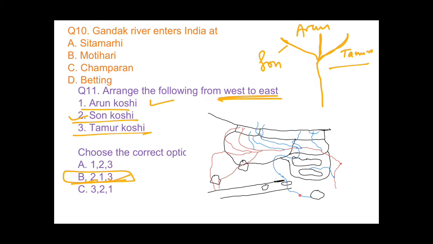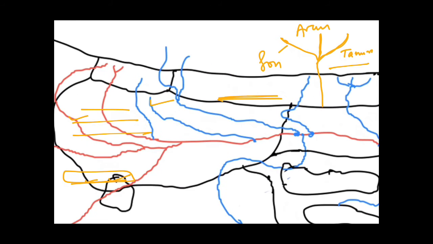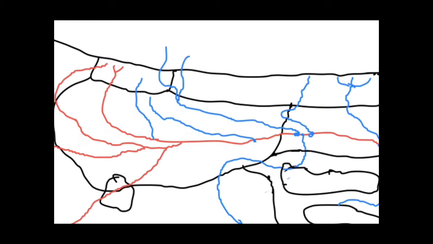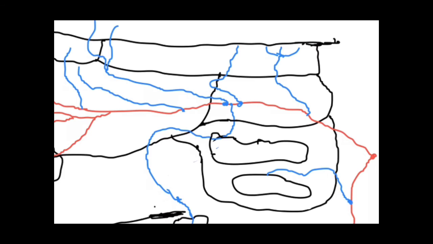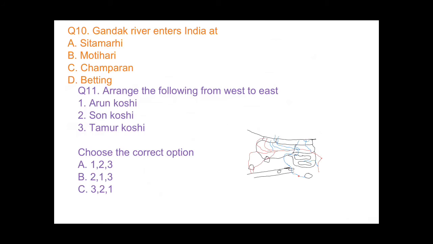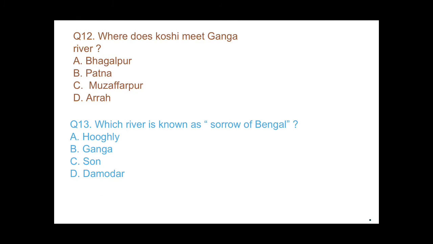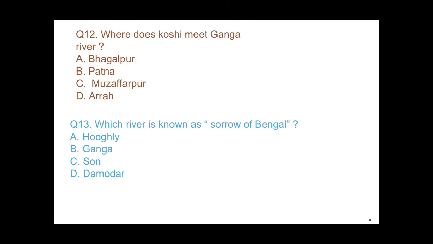You can see in this map also. This is Kosi river. This is Kosi. This is Son Kosi. This is Arun Koshi and this is Tamur Koshi. And it meets in Nepal itself and then enters in Bihar and meets Ganga in Bhagalpur district of Bihar. Now we proceed to question number 12. Where does Kosi meet Ganga? I just told you. This is Bhagalpur. Very easy. The answer would be A.